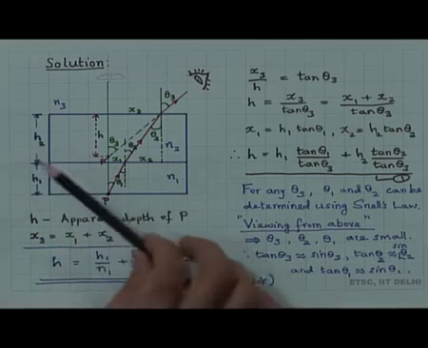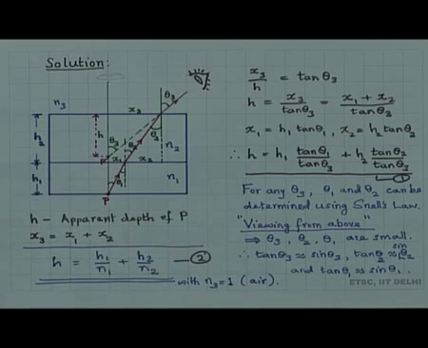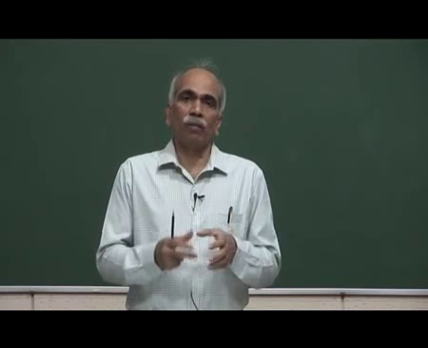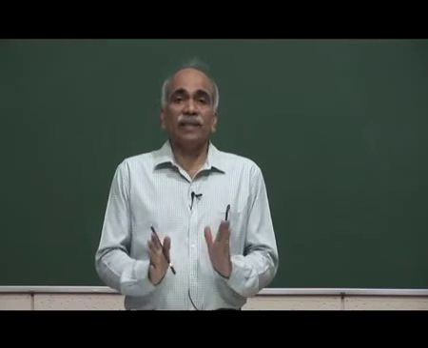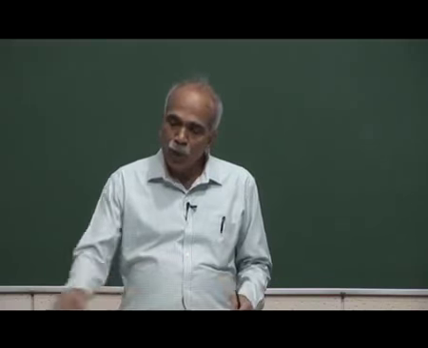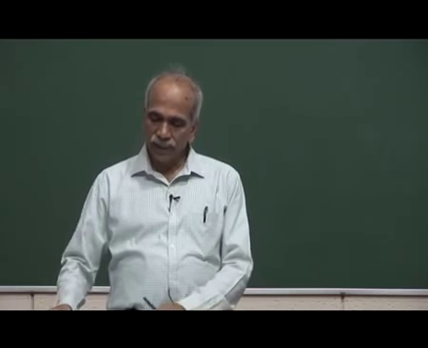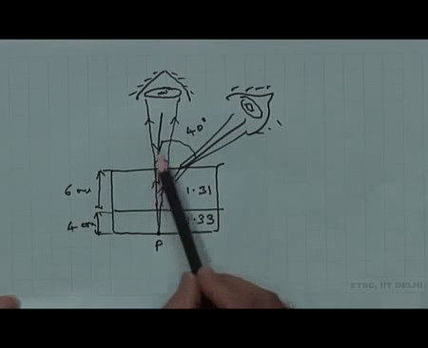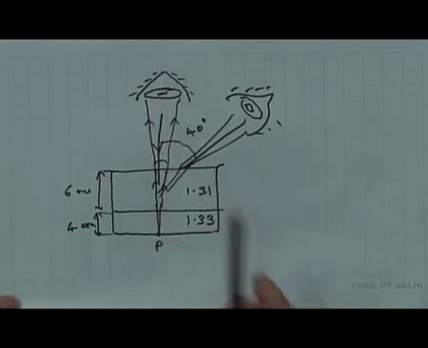However, in this problem it is said viewing from above. Viewing from above means we are viewing right from above, which means, as I indicated in the problem, a small cone of angles which we are considering, which enters the eye.